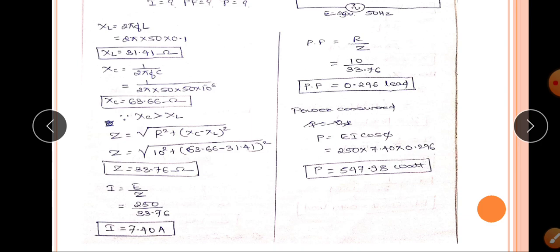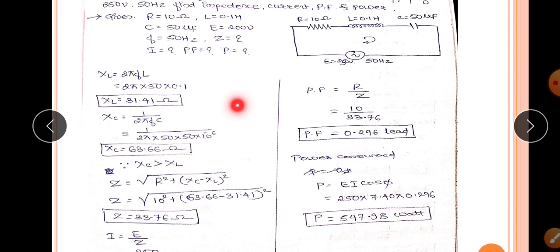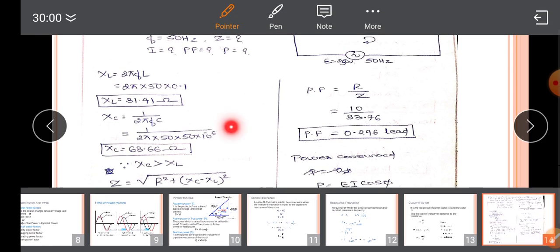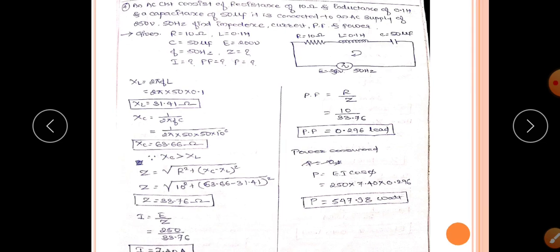Since XC value is greater than XL, the impedance Z equal to square root of R square plus XC minus XL the whole square. As we know, the R value is given as 10 ohm. So 10 square plus 63.66 minus 31.41 the whole square. So you will get Z as 33.76 ohm. So impedance we have calculated. We know the value of impedance, we know the value of voltage.